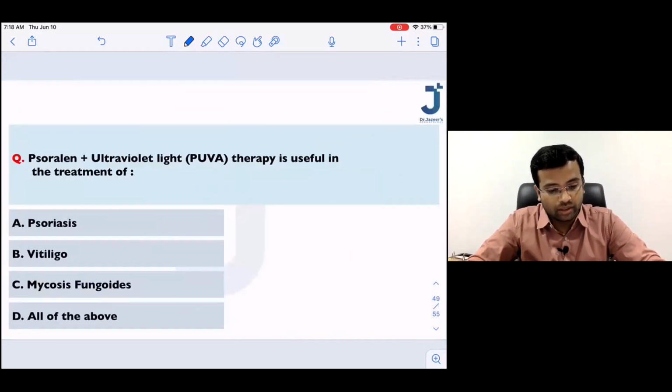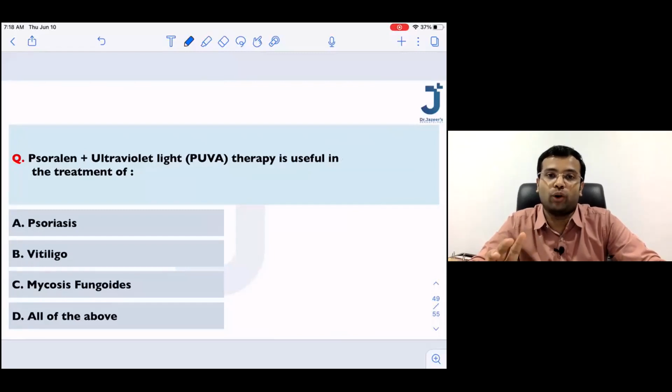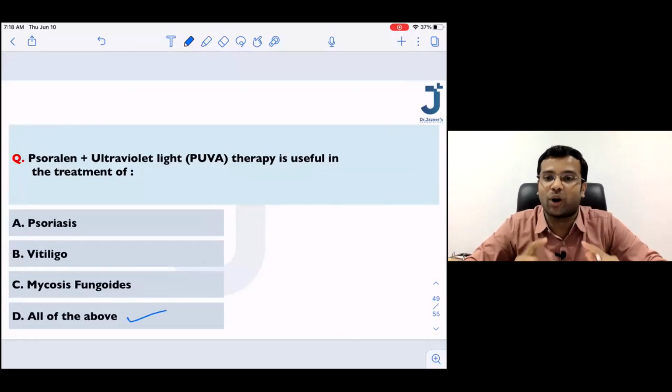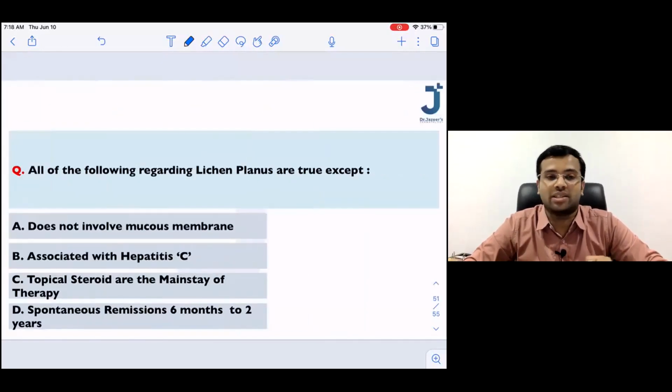Okay. So where do you use PUVA therapy? Psoralen followed by UVA therapy. Is it psoriasis? Somebody is answering A. Please read all the options. Psoriasis, vitiligo, mycosis fungoides, all of the above. So the answer is all of the above. Don't be too confident. Please read all the options and then answer. PUVA therapy is used in all these diseases.